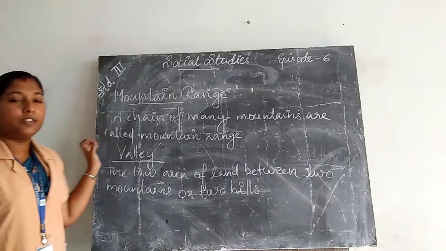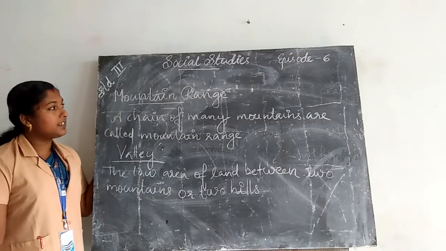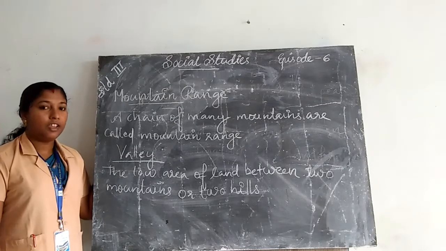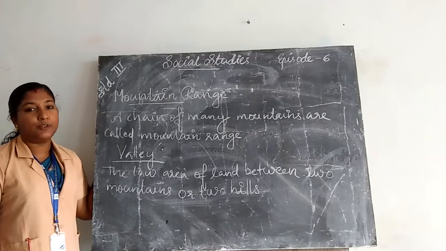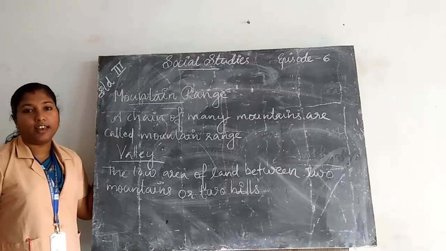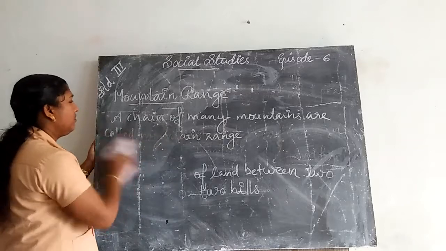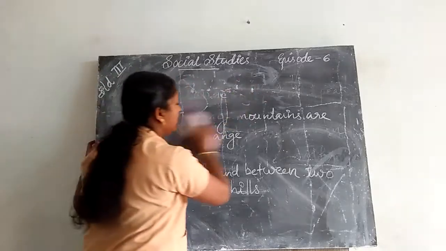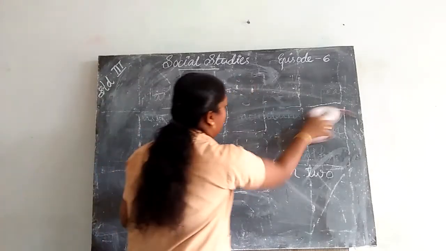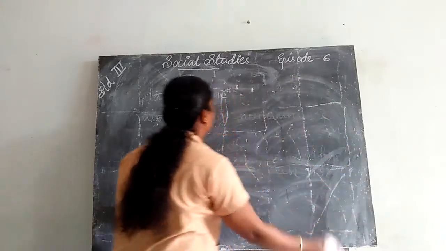Which are the natural features present on our Earth's surface? Mountain, hills, mountain range, peak, then valleys. Okay, first we learn about hills. What are hills?